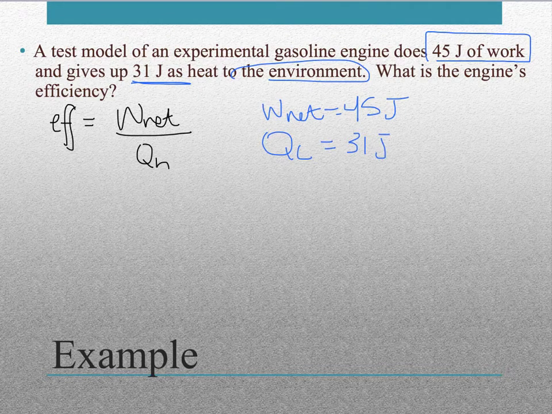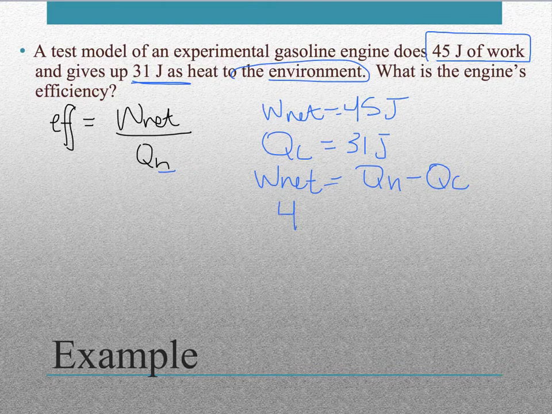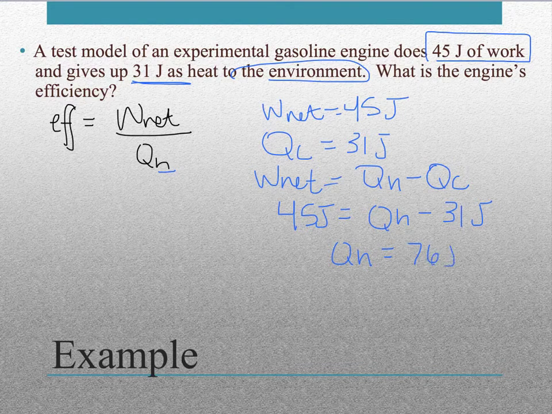Now, our equation has QH, so we've got to find QH. We need to remember that net work equals QH minus QC. And so we can plug this in: 45 joules equals QH minus 31 joules. So our QH will be 76 joules. And now we can plug that into our equation.